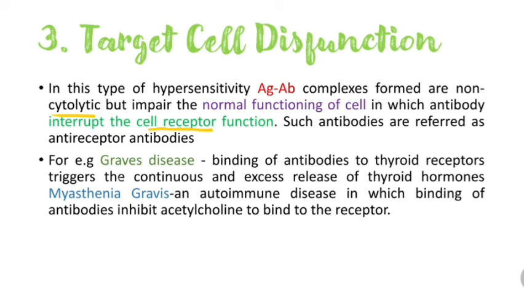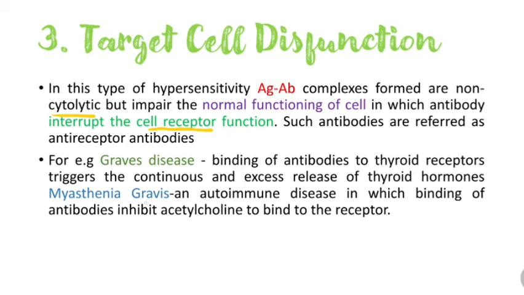There are two main examples of target cell dysfunction. First one is Graves' disease and second one is myasthenia gravis. In Graves' disease, binding of antibodies to thyroid receptors triggers the continuous and excess release of thyroid hormones.